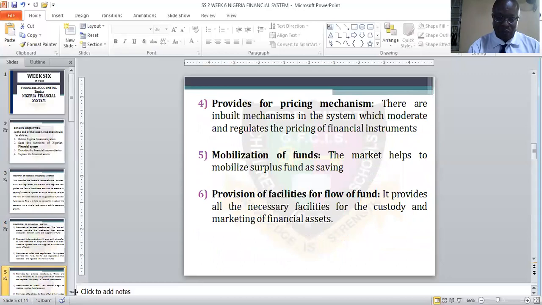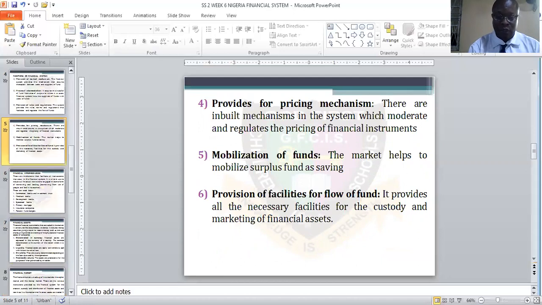So then we will also want to look at the provision for pricing mechanism, and these are inbuilt mechanisms in the system which moderate and regulate the pricing of financial instruments. So they regulate financial instruments, and these instruments are those things that they are using in the financial system.